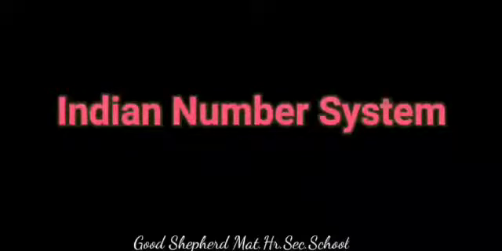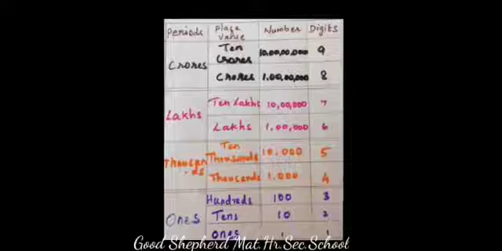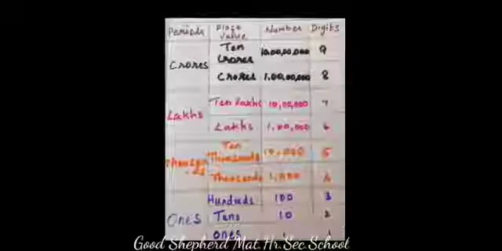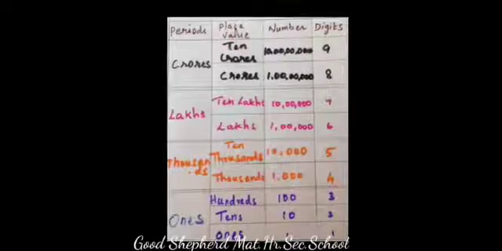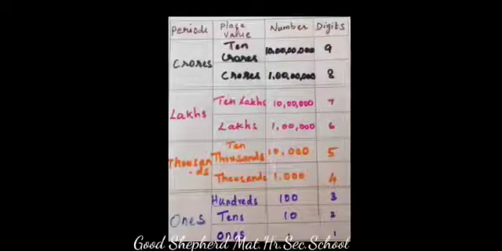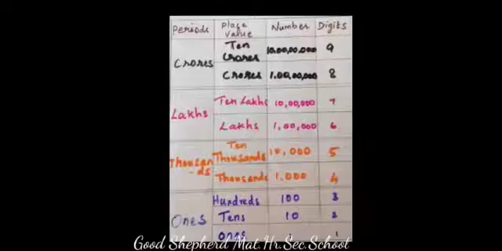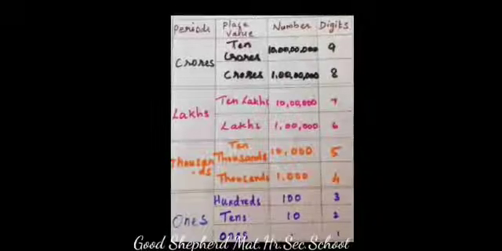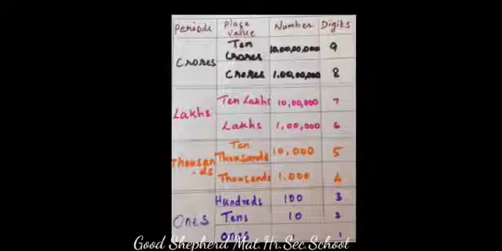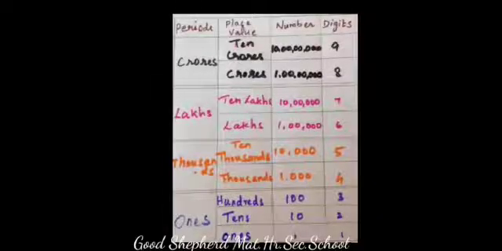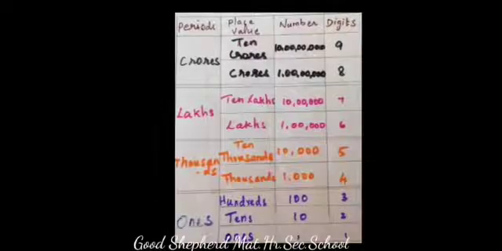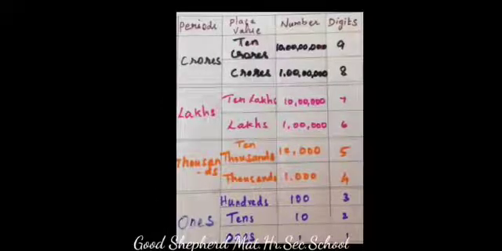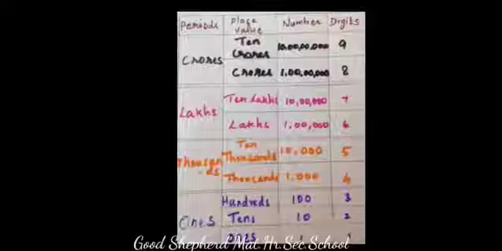First we will see about the Indian number system. In the Indian number system, the periods are ones, thousands, lakhs and crores. Moving from right to left, the ones are further split into units, tens and hundreds, and thousands are split into thousands and 10,000s. Lakhs are split into lakhs and 10 lakhs. Similarly, crores are split into crores and 10 crores. All the digits in the same period are read together.